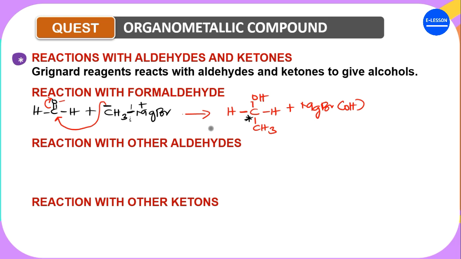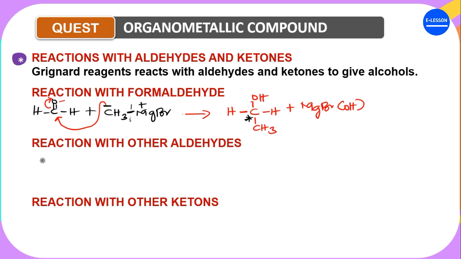The correct answer is formaldehyde. It's only formaldehyde that reacts with any of the Grignard reagents to form a primary alcohol. Other aldehydes react with Grignard reagents to form secondary alcohols. Formaldehyde is the one that does not have any alkyl group attached to it. It has just two hydrogens.